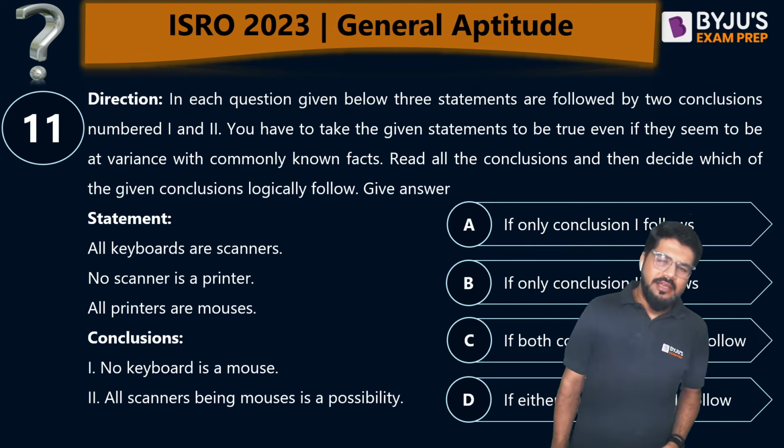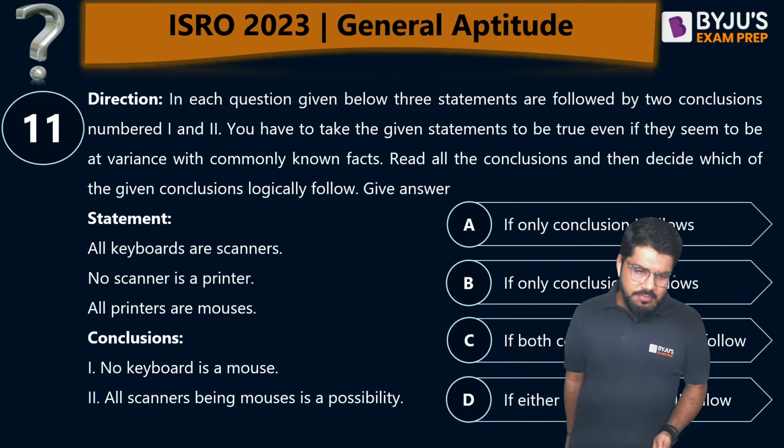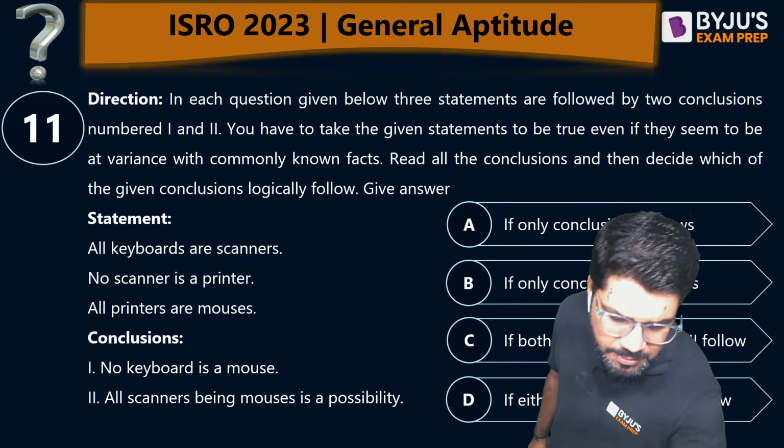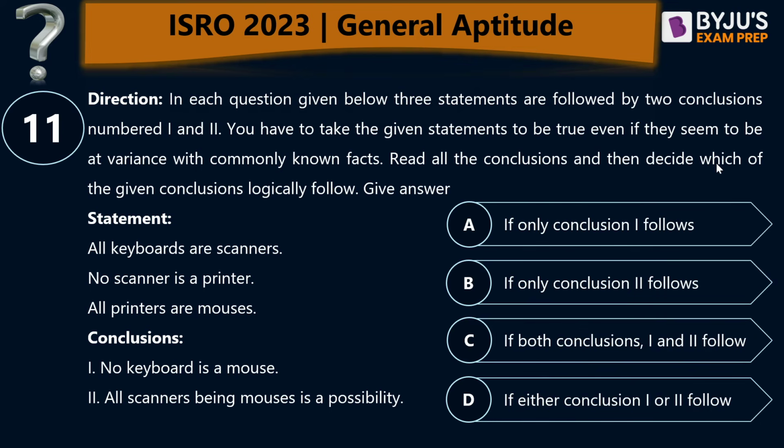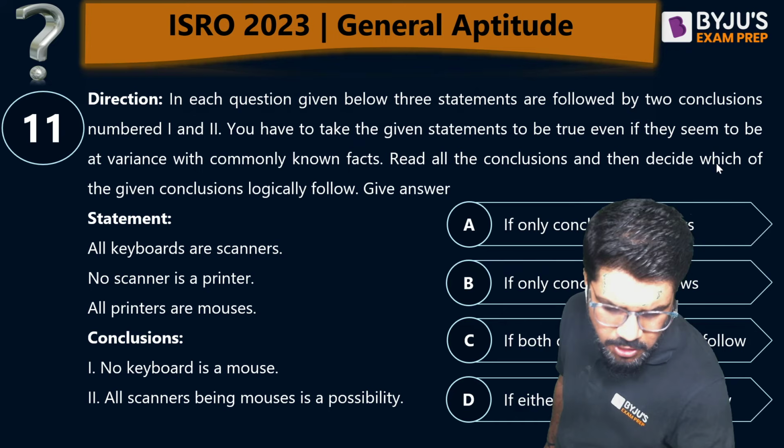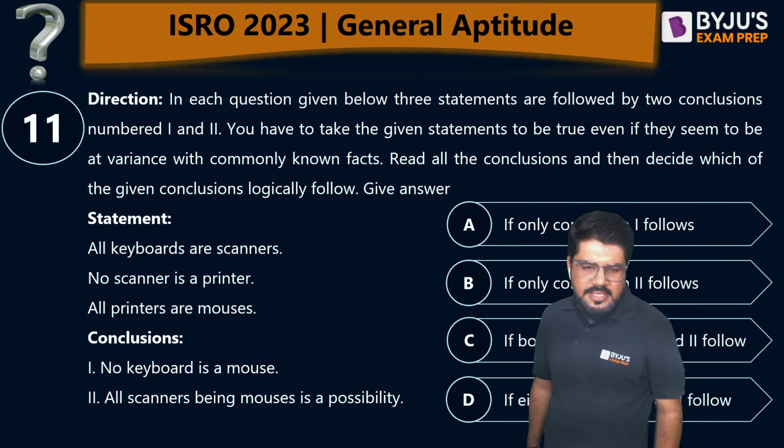Okay, logical deduction, and the very common topic, syllogism. Again, I'll have to hide myself here because the options will not be clear to you. In each question given below are 3 statements followed by 2 conclusions. Once to show the option, I'll hide myself. At least let's start discussing the question.